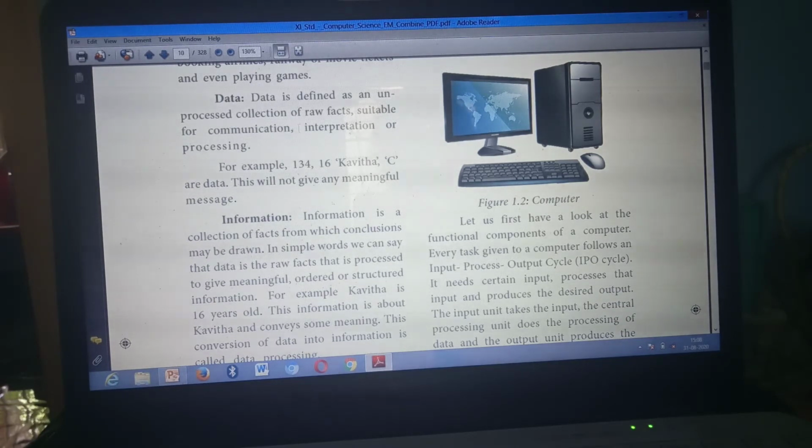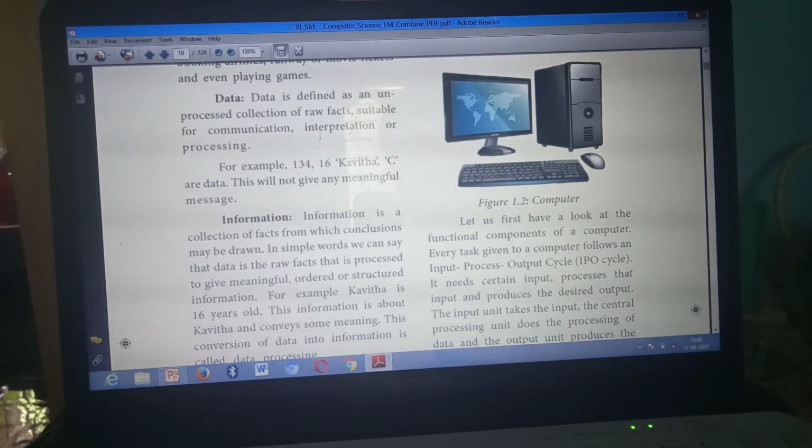Understand? Third point, mark this one: example, up to this. 134, 6, Kavita, C, and data. Example. Then here the third point, see this line: for example, Kavita is 16 years old. This information is about Kavita and conveys some meaning, up to this. Understand? Have you marked? I said 3 points.